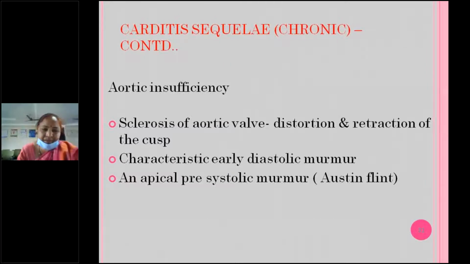Aortic insufficiency: sclerosis of the valve, distortion and retraction of the cusps of the aortic valve. Characteristically there is an early diastolic murmur in the aortic area, and apical presystolic accentuation will be there. Usually in most cases in the pediatric acute period, we will be able to hear the MR murmur followed by aortic regurgitation or insufficiency murmurs.